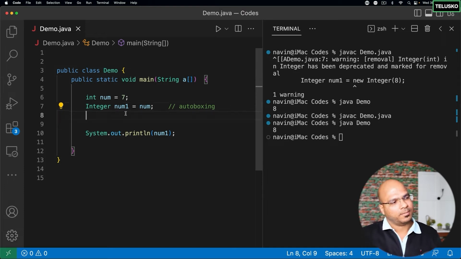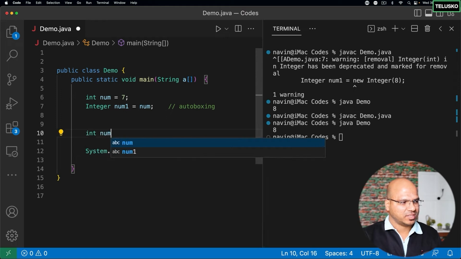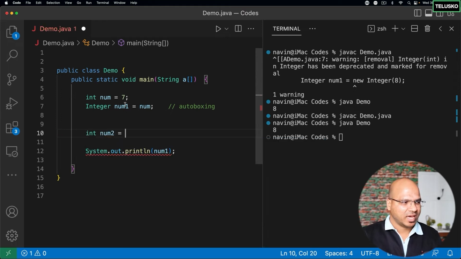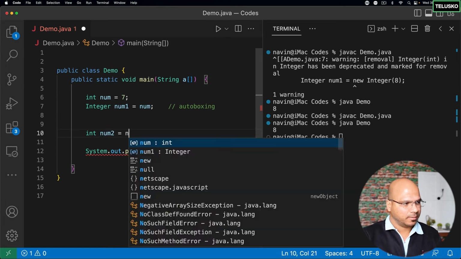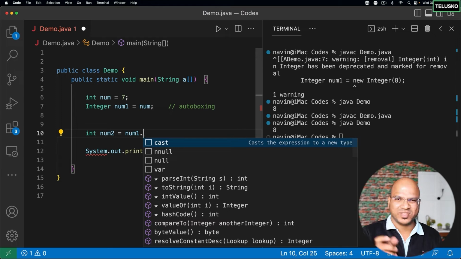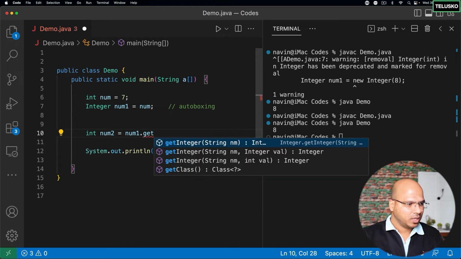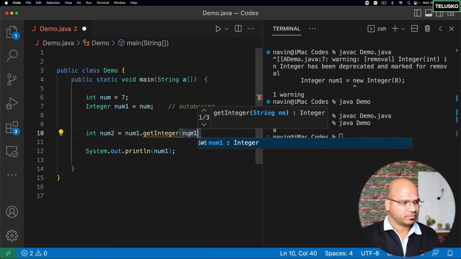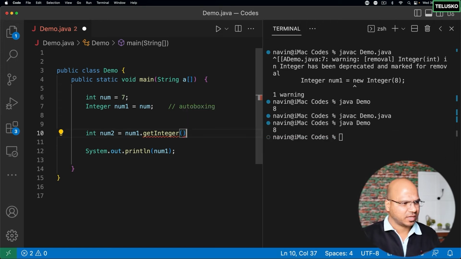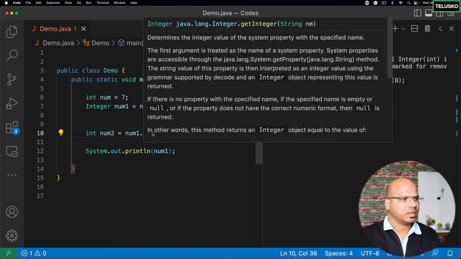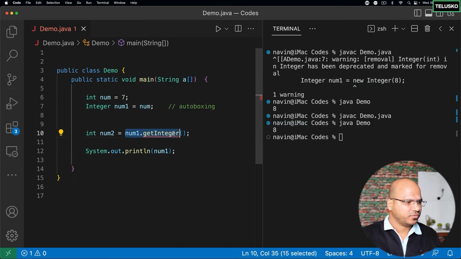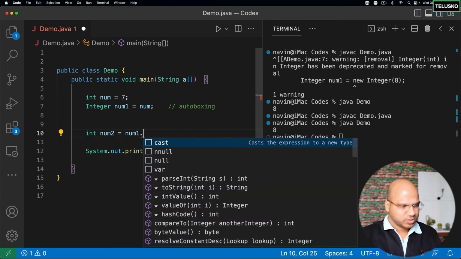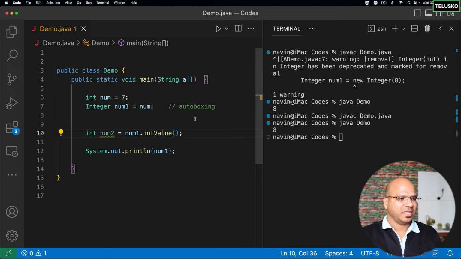Okay. How do you assign the value to again a primitive value? Let's say we have num2 and I want to assign the value of num1 to num2 now. In this case, num1 is an object type, right? You have to get the value. So you can say get integer. Okay, get integer is giving an error, so we have to use a different method. What's the method name? Yeah, so we got intValue. So the method name is intValue.